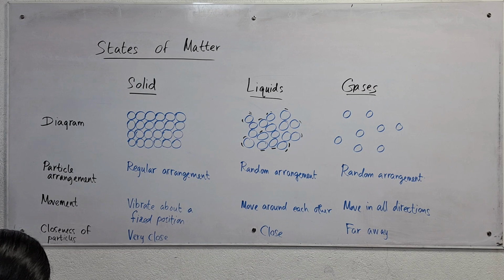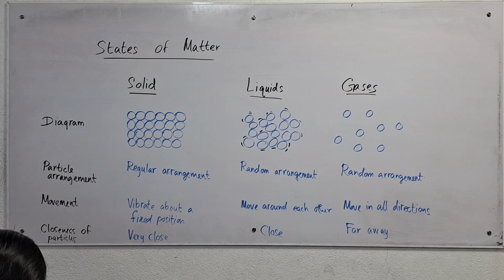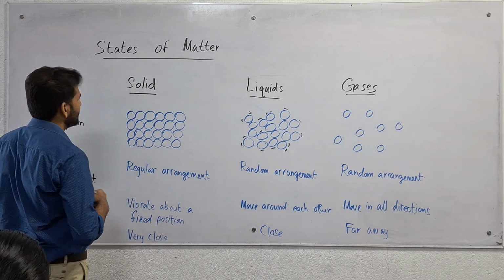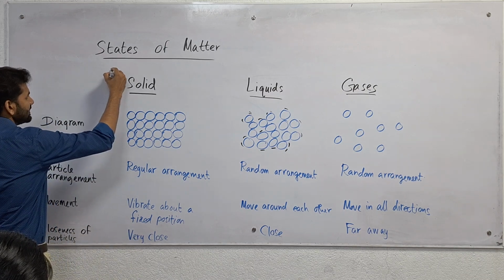Is it clear? So that is how we can summarize the properties of solids, liquids and gases. So we can put this in a table.